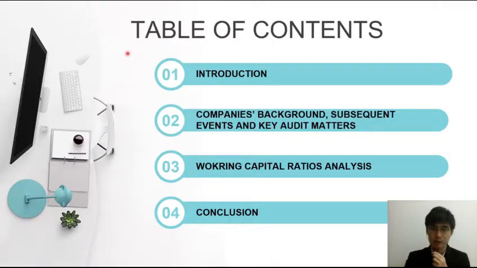And this will be our table of contents. First of all, we have an introduction, followed by the company's background and the respective subsequent events and key audit matters. And then we have a working capital ratio analysis, and lastly, we have a conclusion.